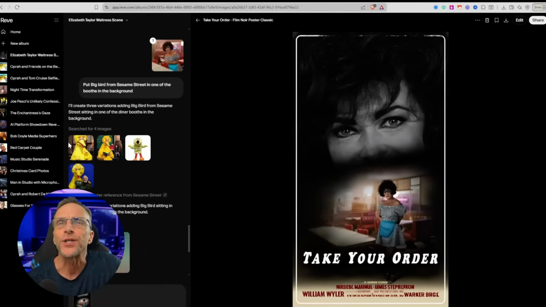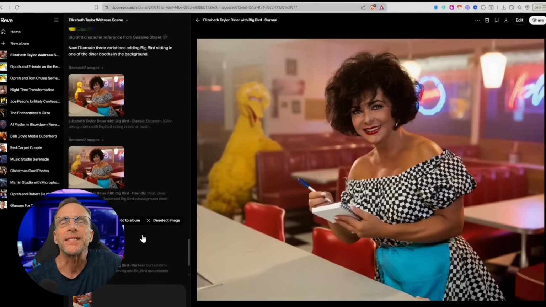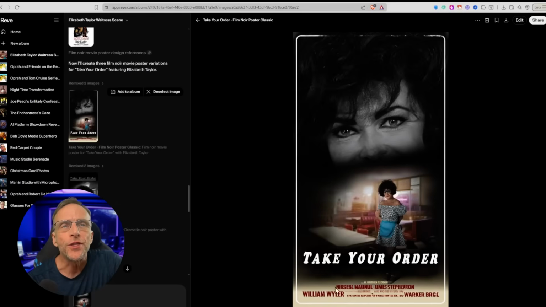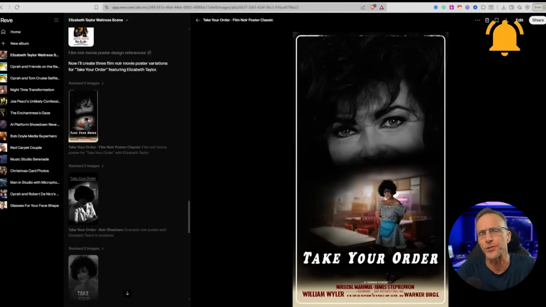We've done some research on Big Bird. So here we got a few images of her staying the same, but then Big Bird is in the booth in the background. Now, although some of this text down here is garbled and unclear, we didn't give it very specific instructions, but it's actually quite good with text. But I want to actually try something else.